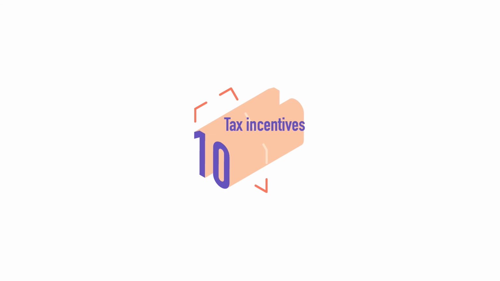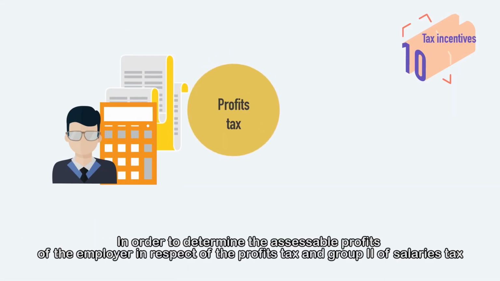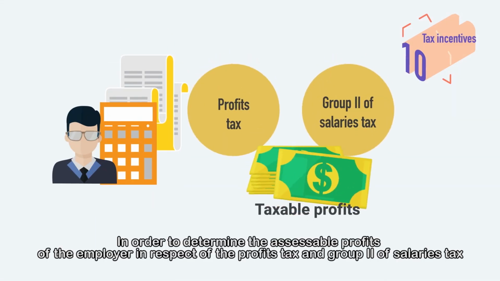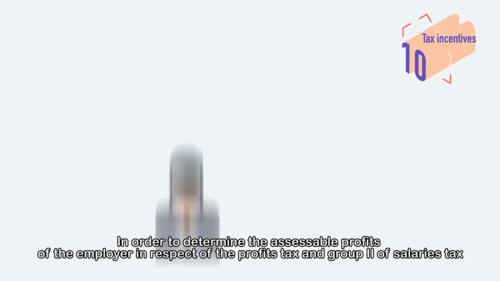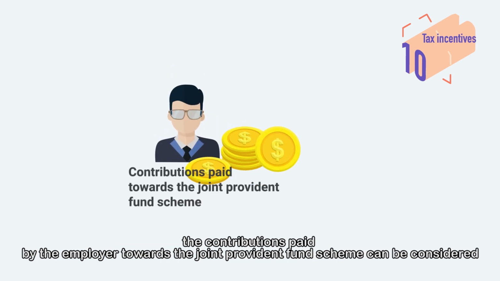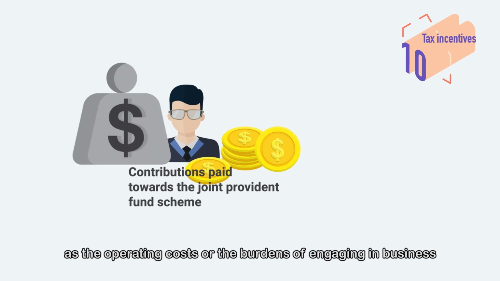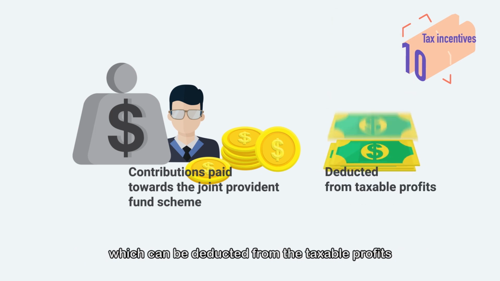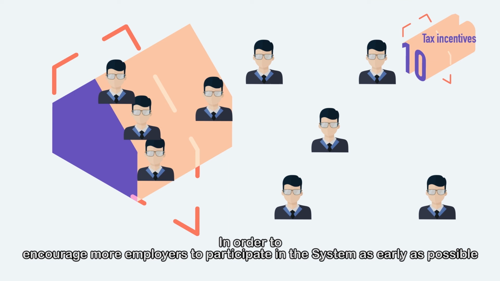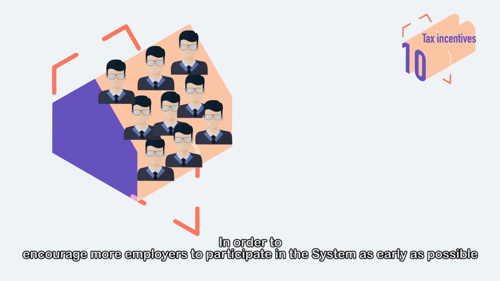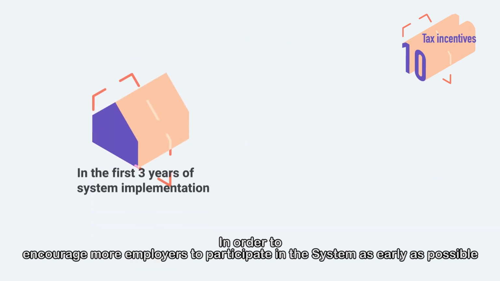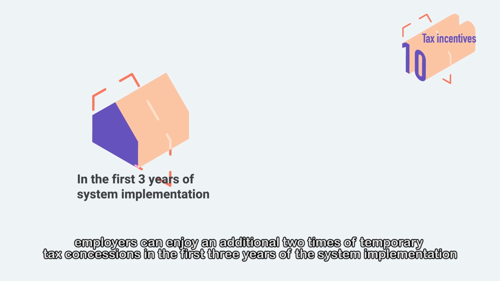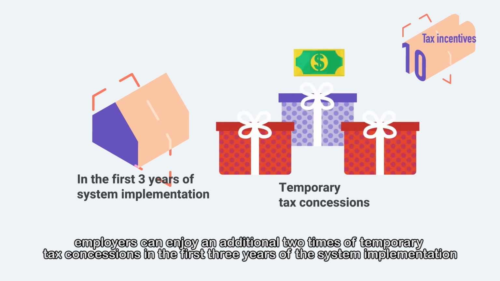10. Tax incentives. In order to determine the assessable profits of the employer in respect of the profits tax and Group 2 of salaries tax, the contributions paid by the employer towards the Joint Provident Fund scheme can be considered as the operating costs of the burdens of engaging in business, which can be deducted from the taxable profits, in order to encourage more employers to participate in the system as early as possible. Employers can enjoy an additional 2 times of temporary tax concessions in the first 3 years of the system implementation.